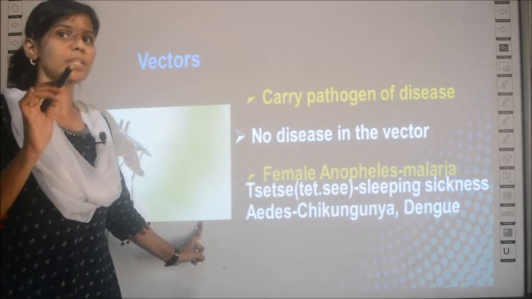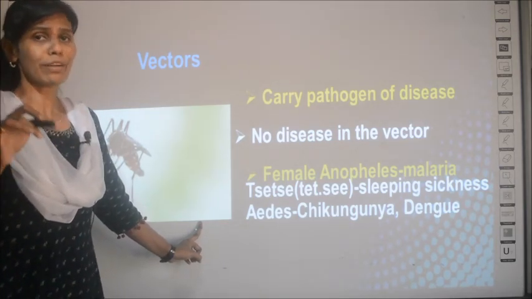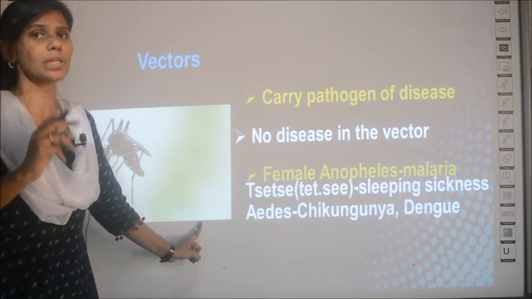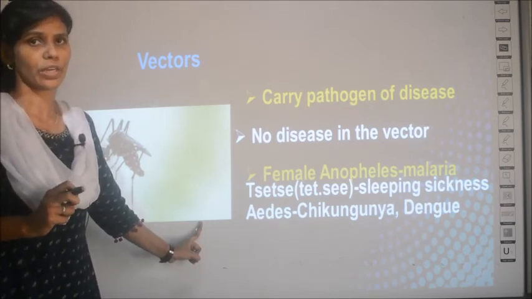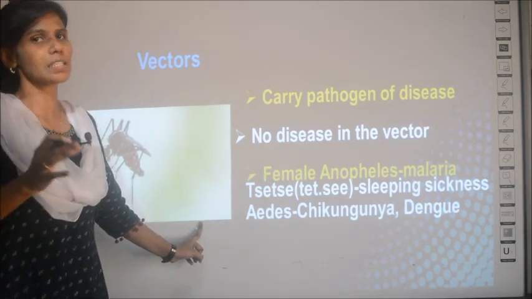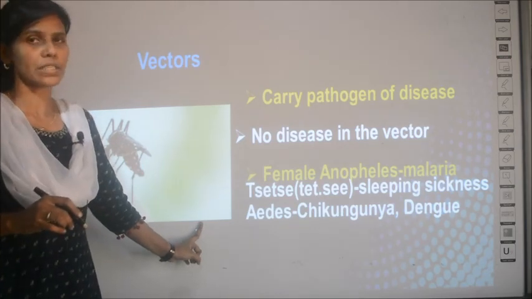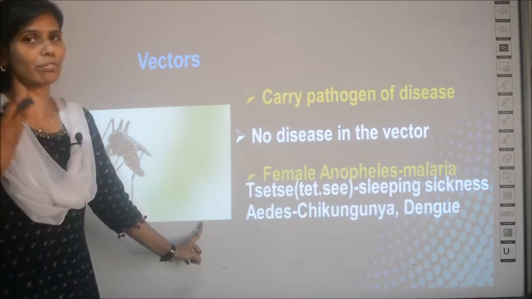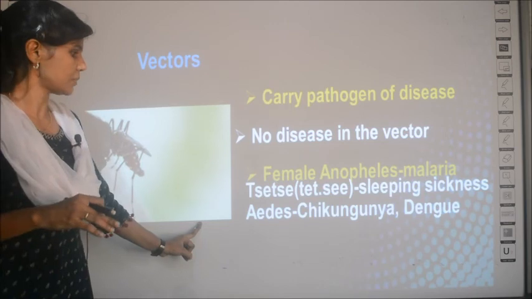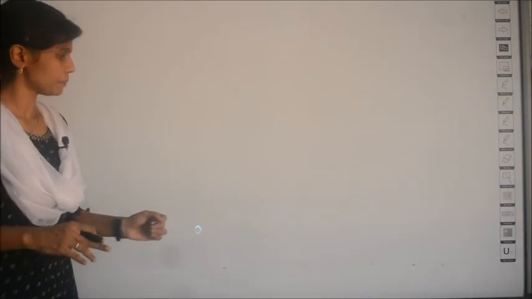Actually, there are many symptoms like body rashes and fever. These are the common symptoms. Apart from this, the person's neurological system is affected. His nervous system is affected in some way, so there will be disturbances in his sleep pattern also, and that's why it is called sleeping sickness. But the major symptoms are fever and rashes. So this is all about the vectors.